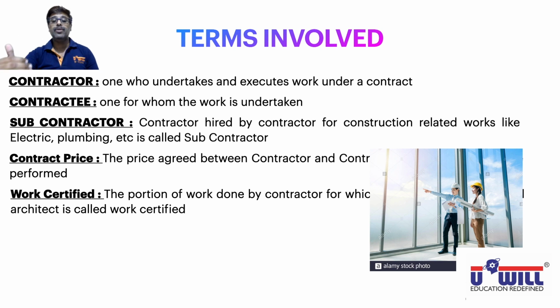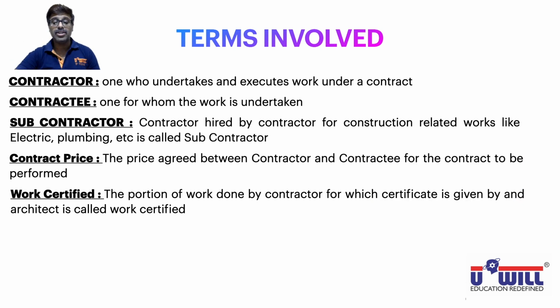That portion of work is called work certified. So what is work certified? Write down in your notebook. The portion of the work done by the contractor for which a certificate is given by an architect is called work certified. Okay. So slightly before 31st March, the architect will come and visit the site of the contractor.